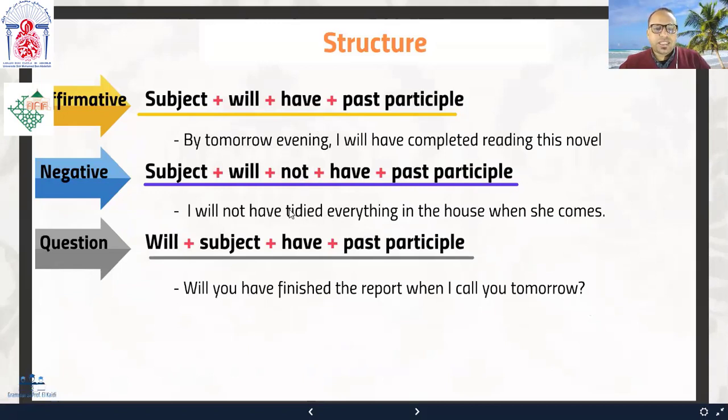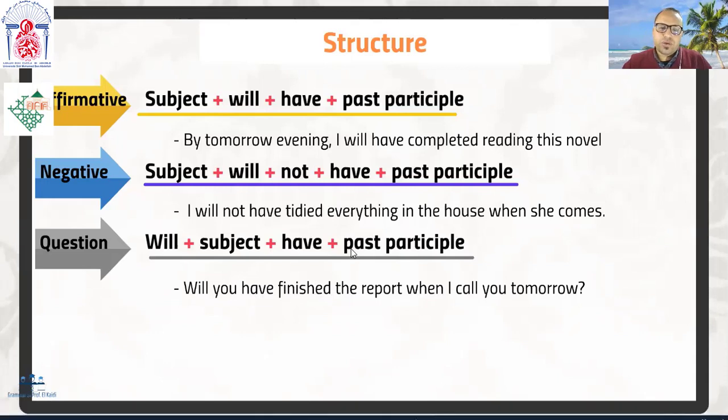I'll not have tidied everything in the house when she comes. Question, will plus subject plus have plus past participle. Will you have finished the report when I call you tomorrow? Yes, I will. No, I won't, okay?